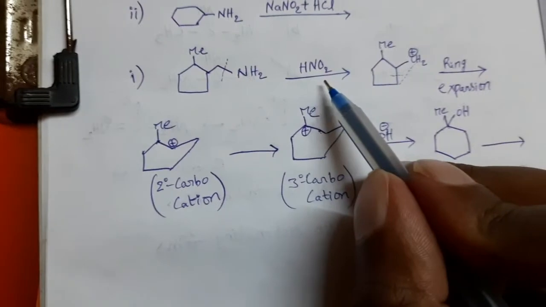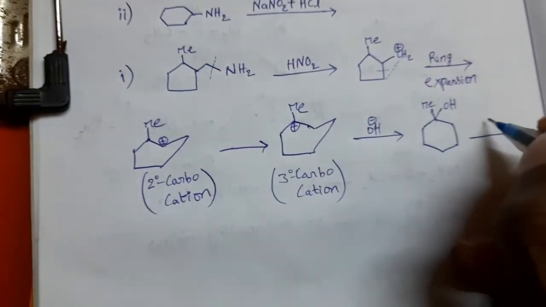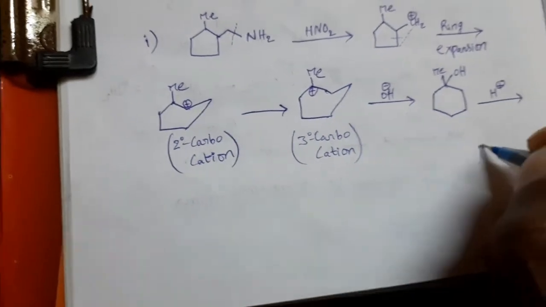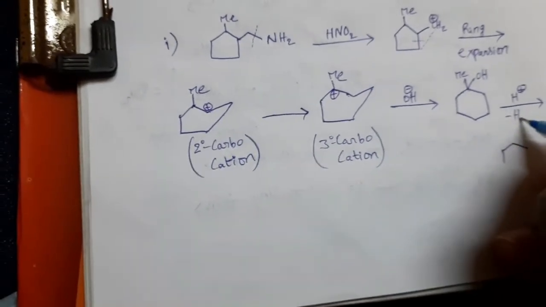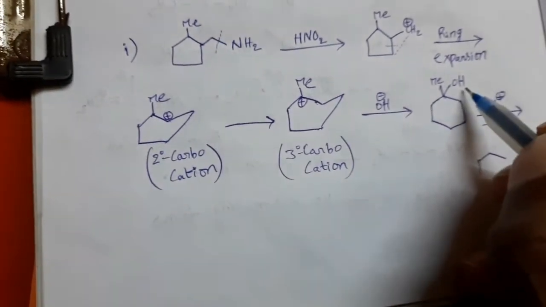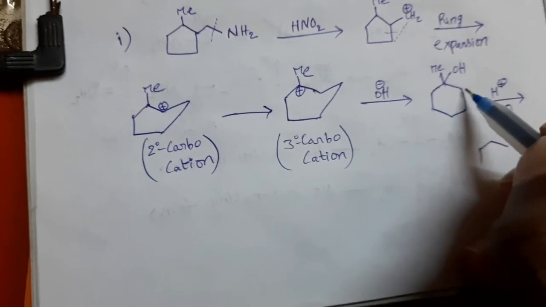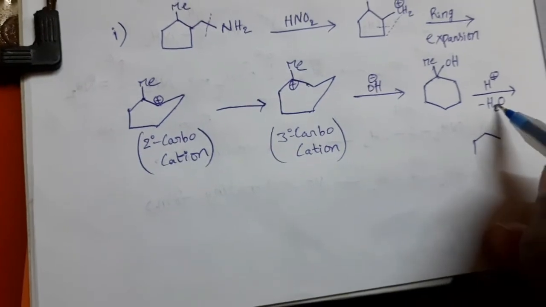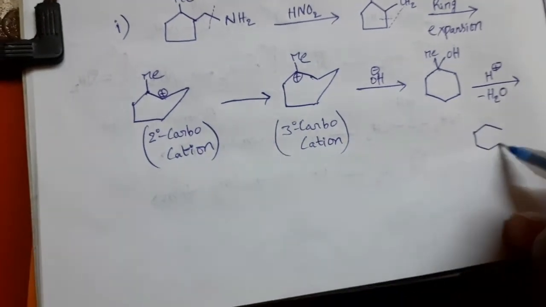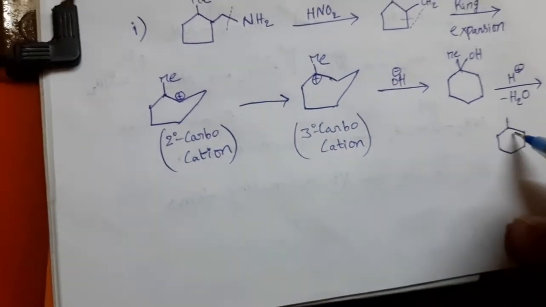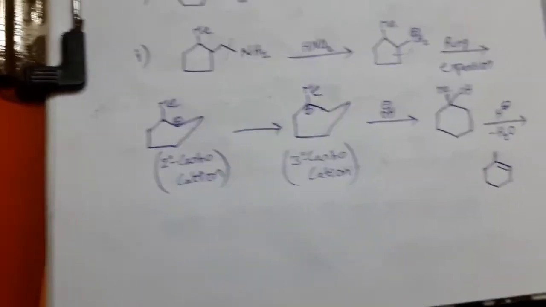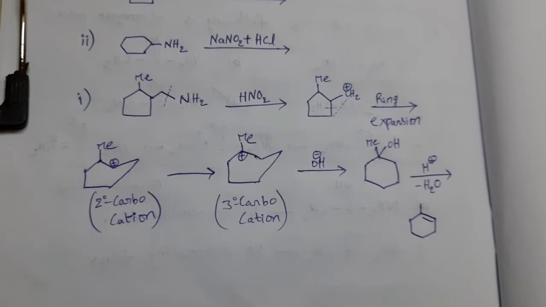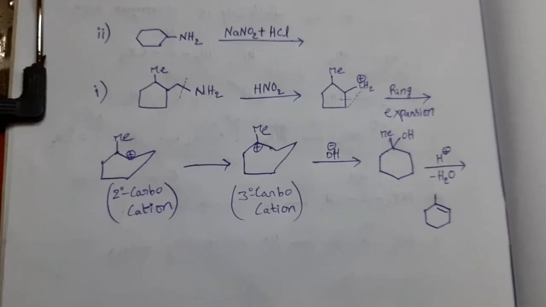Actually, it is initiated by acid, so it provides H plus ion. Then dehydration takes place and a water molecule is removed. OH is removed by combining hydrogen either from this position or from this position in the form of H2O. Then a double bond is formed. That is this. So this is the ring expansion.